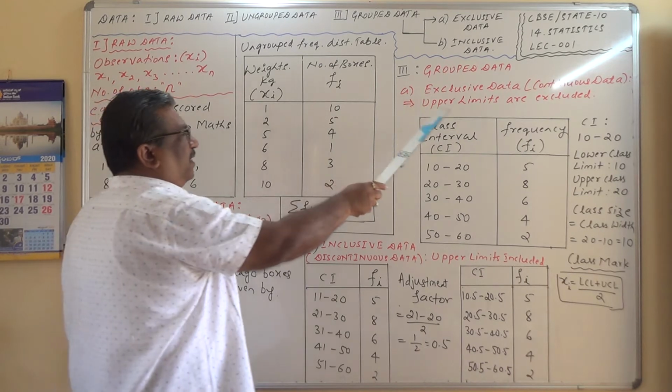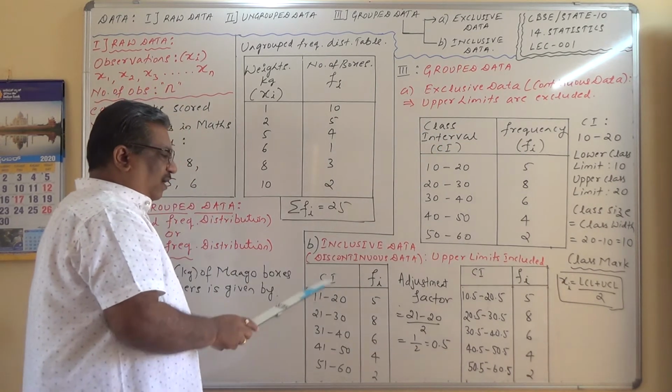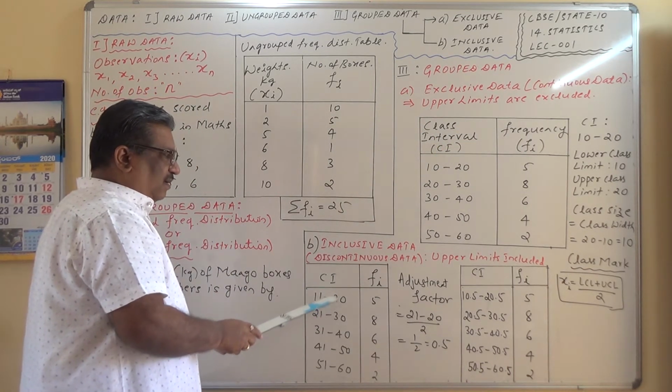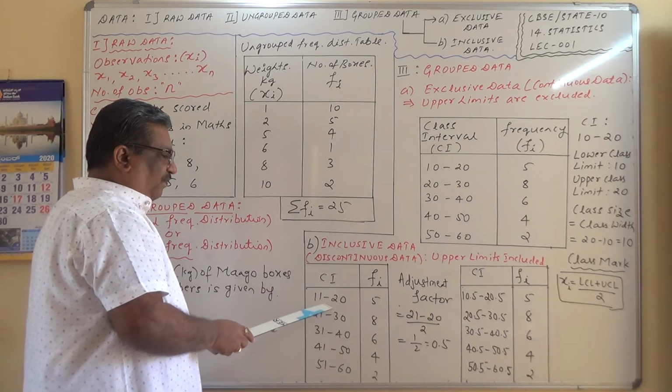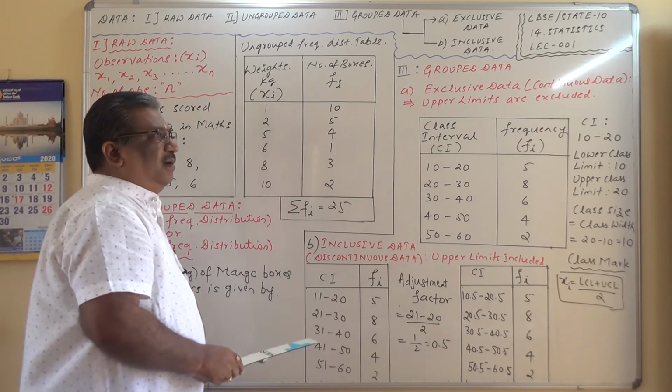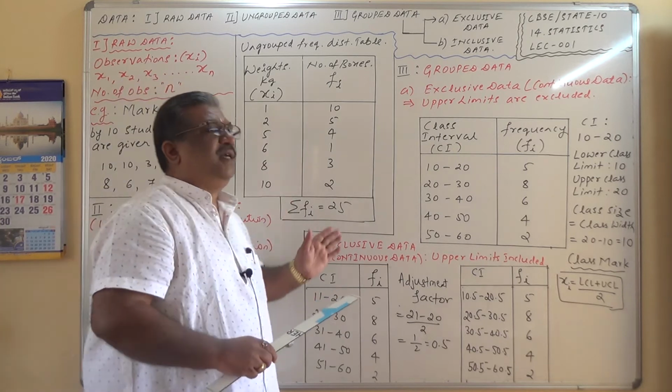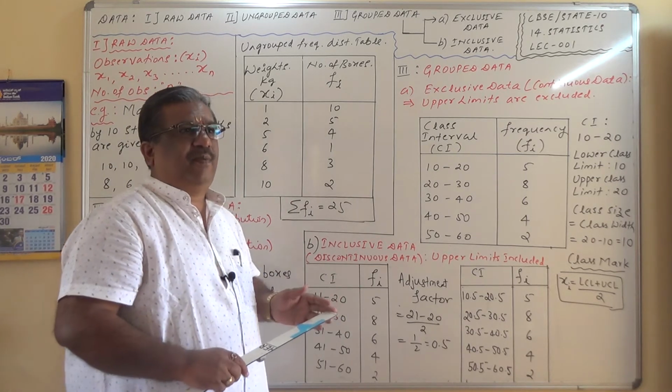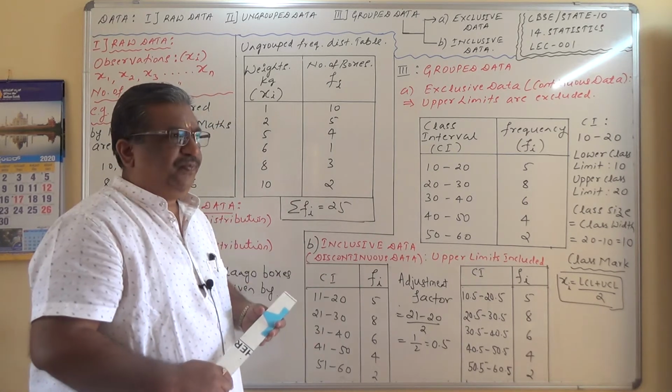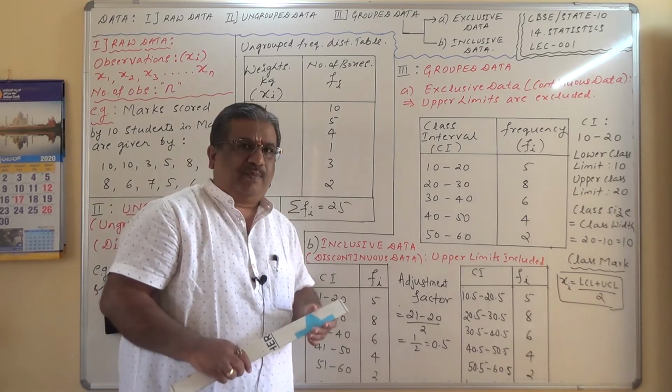Of course, for grouped data, if at all we come across inclusive data, that is discontinuous data, please remember we have to convert that into the form of exclusive data. See, here itself I would like to make one point clear.